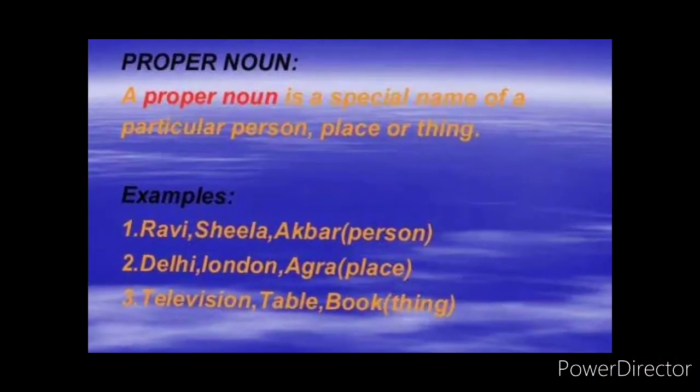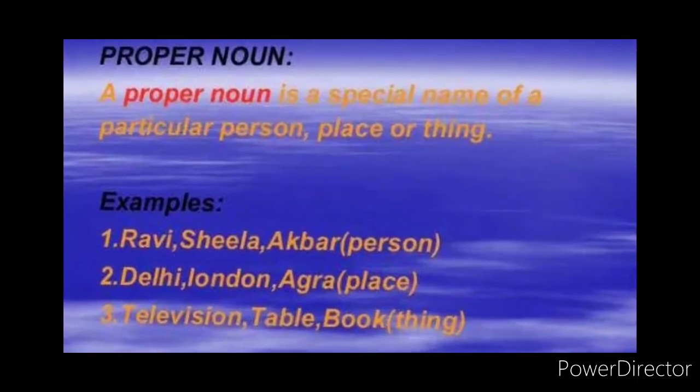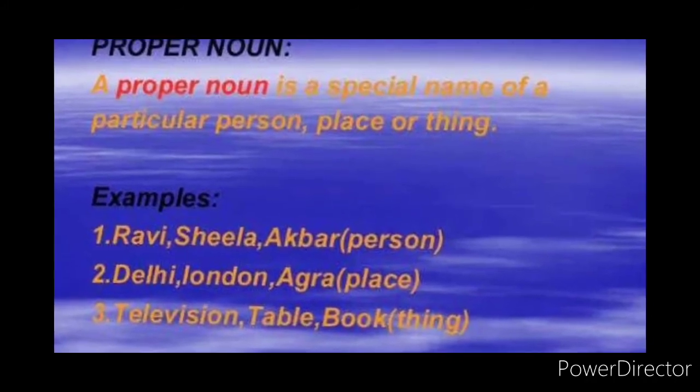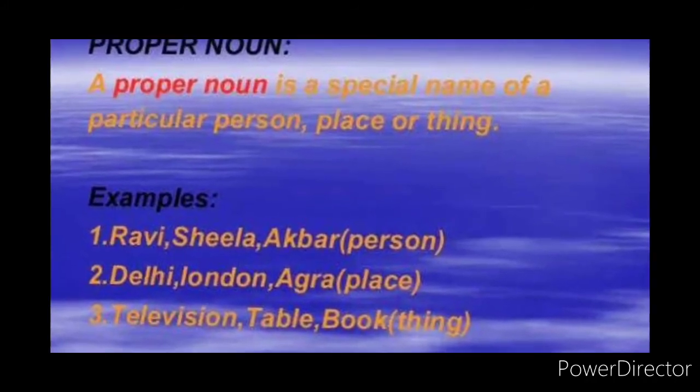First, proper noun. A proper noun is a specific name of a particular person, place or thing. Look at the examples here. Names of persons: Ravi, Sheila, Akbar.